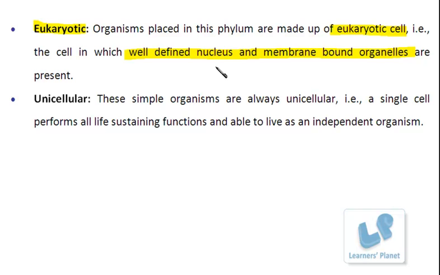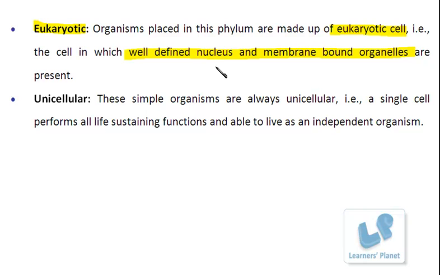Am I right? Fine. So, membrane-bound organelles are the organelles which are surrounded by a membrane, like endoplasmic reticulum, lysosomes, vacuoles, then Golgi apparatus, mitochondria. All these are membrane-bound organelles. So, with the addition of these organelles, can you imagine that the organisms present in the group Protista must be more complex than the prokaryotic organisms?